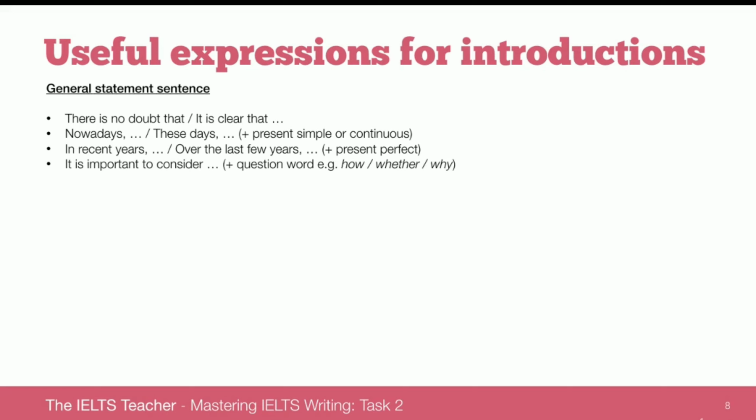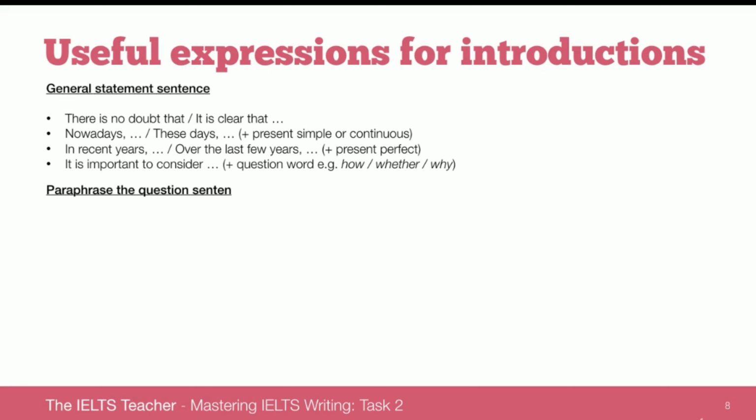It is important to consider, followed by a question word like how or whether or why or when or who. This is useful when you ask yourself the question, why is this question important? Maybe it's about government investment in the arts. So you can ask the question, it is important to consider how the government should spend its money.